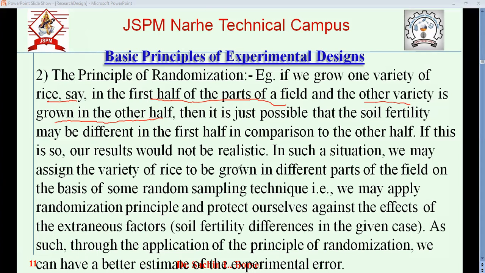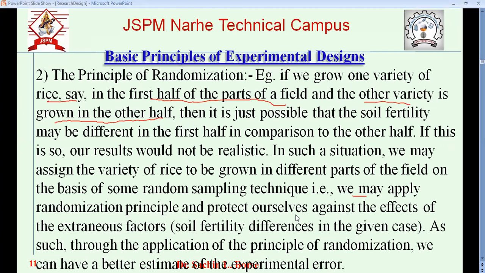So we may apply the randomization principle and protect ourselves against the effect of the extraneous factor, which is the soil fertility.